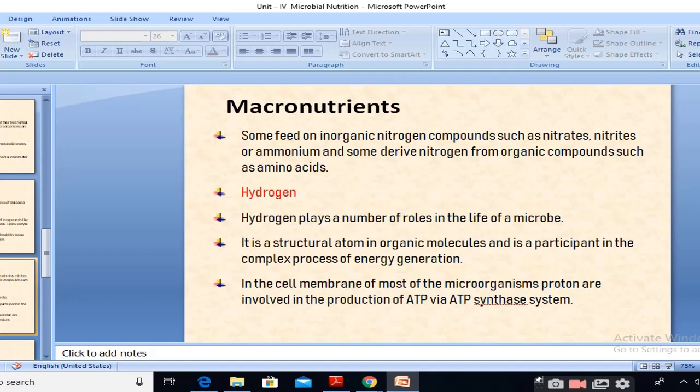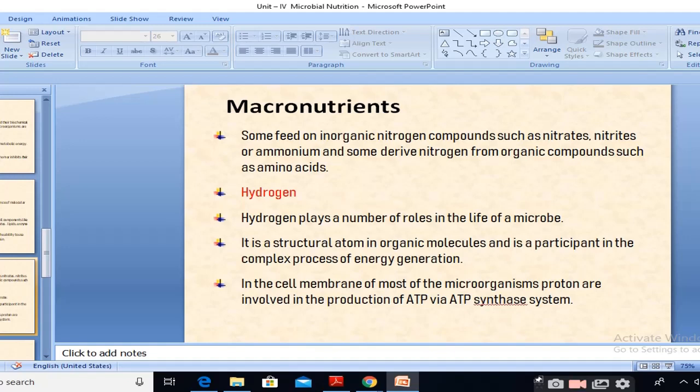Hydrogen plays a number of roles in the life of microbes. It is a structural atom in organic molecules and participates in the complex process of energy generation.